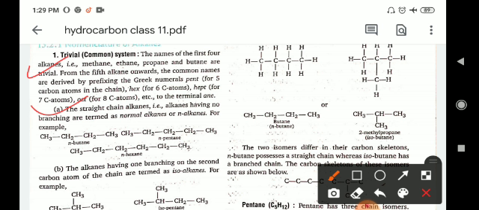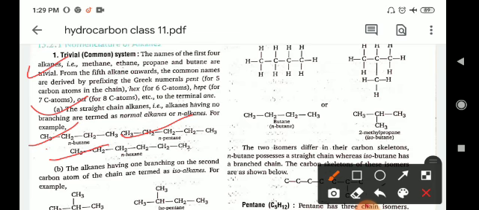For example, n-alkanes. Suppose there are 1, 2, 3, 4 carbons present in this compound, so the name of the compound will be normal butane. Like that, the 5 carbon containing compound is normal pentane, and normal hexane, and so on.